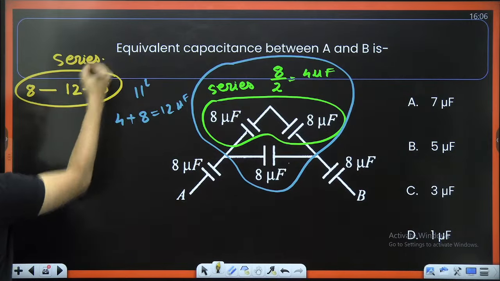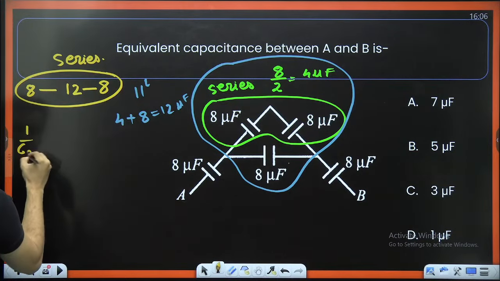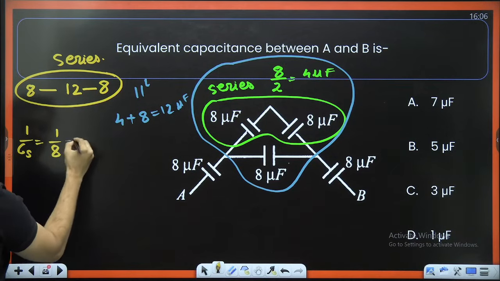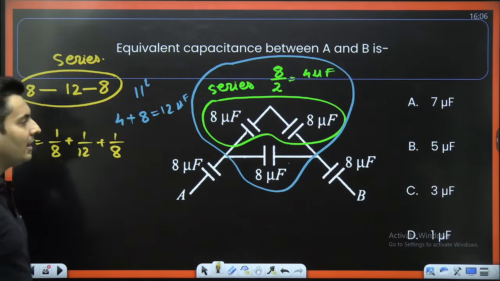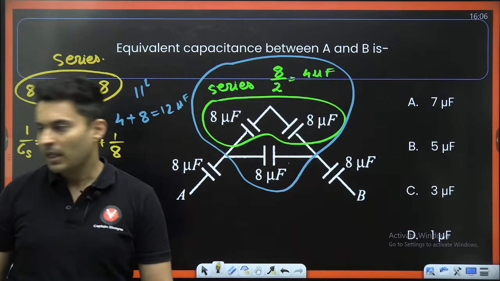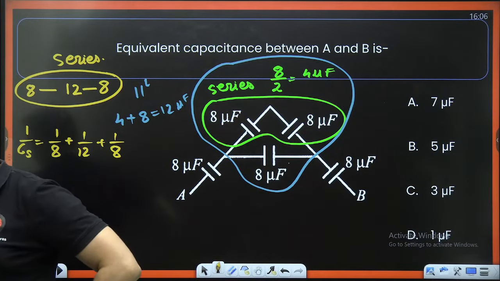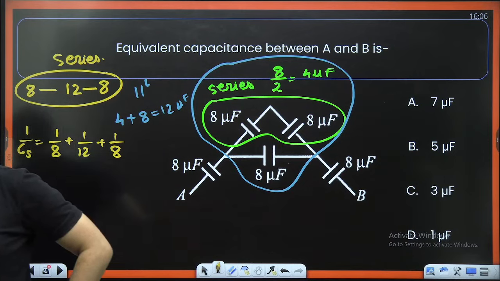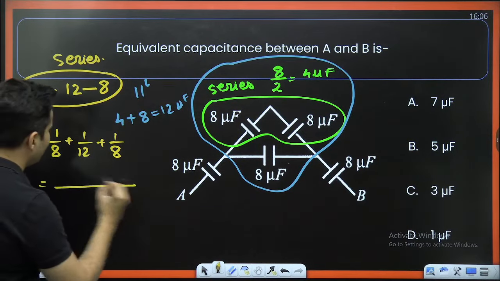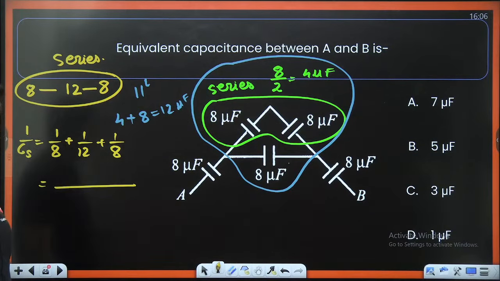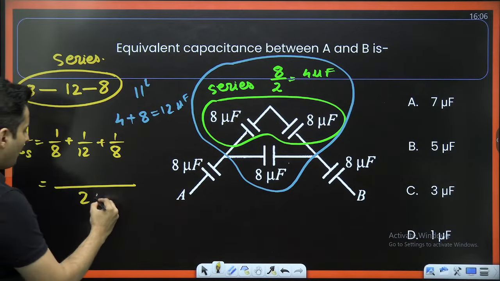So which formula will you use? So 1 by C is equal to 1 by C1 plus 1 by C2 plus 1 by C3. Understood, my dear students? Perfect. So what is the answer that you get after solving all of this? Take the LCM. What is the LCM? Yes, LCM is 24. Perfect.